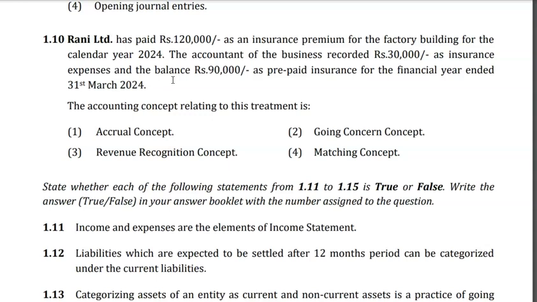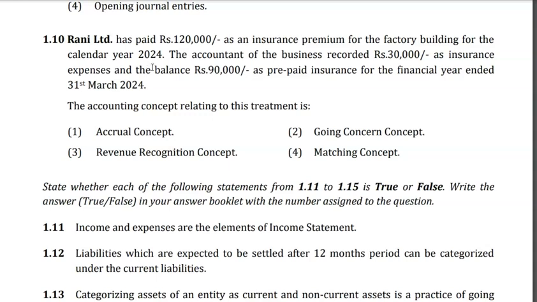The accounting concept relating to this treatment is what? Basically, there are 4 accounting concepts given: accrual concept, going concern concept, revenue recognition concept, matching concept.